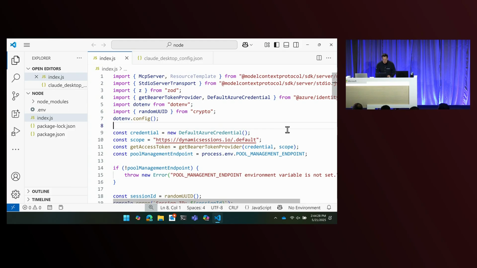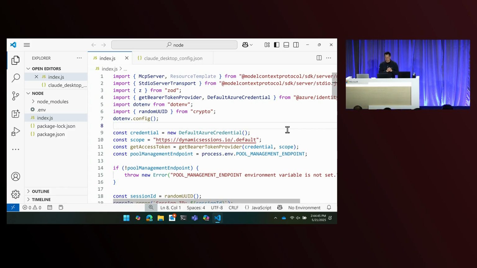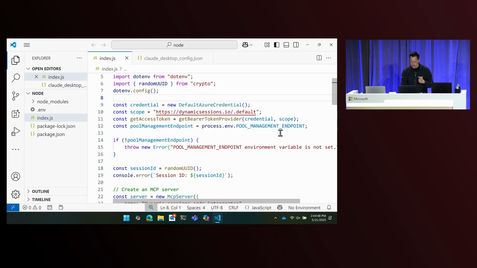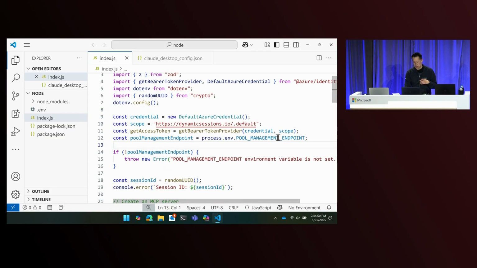All right, so here I've chosen one of my favorite languages, JavaScript, to write an MCP server. In this case, it's actually pretty straightforward. If you go to the MCP website, there are examples to do it with any language. So in this case, I chose JavaScript and Node. And I just want to quickly call out a few things.